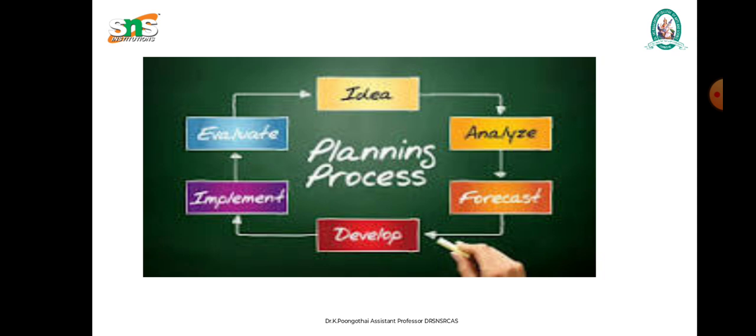The next step is determination of alternative courses of action. In this, if one action fails, automatically we have to shift to the next course of action, and alternatively we have to examine them. That is known as determining the alternative course of action.